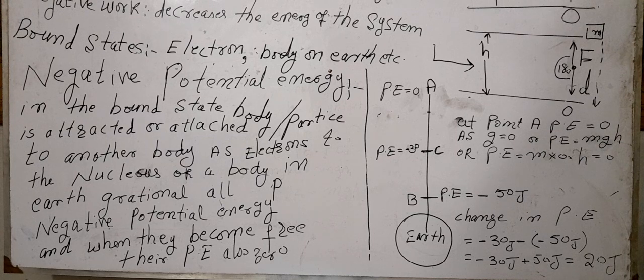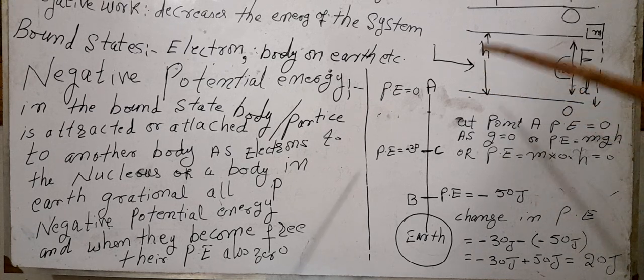So, the electron, which is under the influence of a nucleus, and all the bodies lying on the surface of the earth, which are under the influence of the earth, therefore possess negative potential energy. Speaking of positive potential energy is actually meaningless. It is the change in potential energy that will be positive. Now, I will show how.